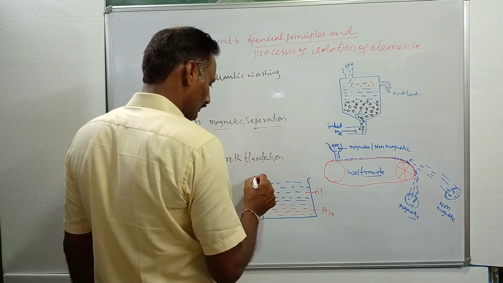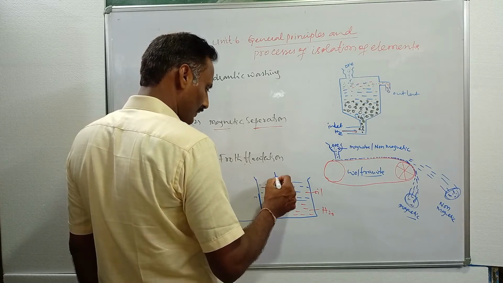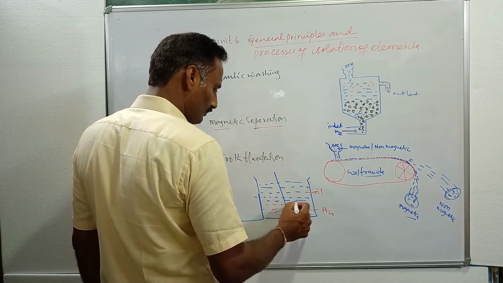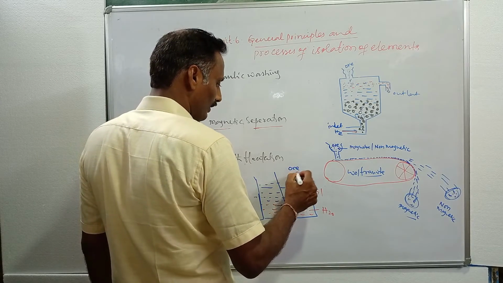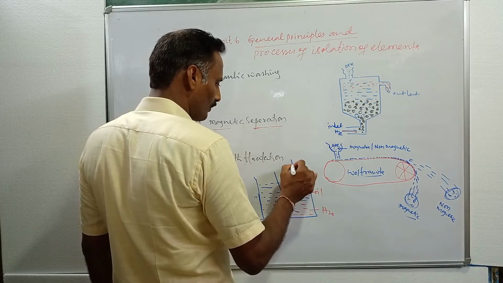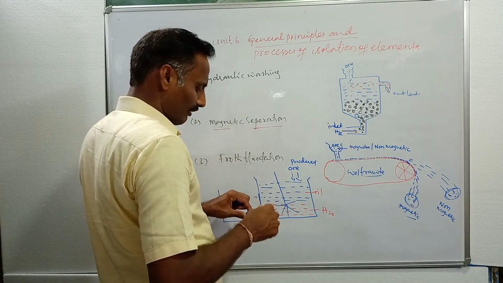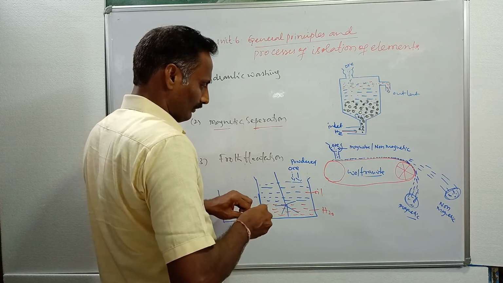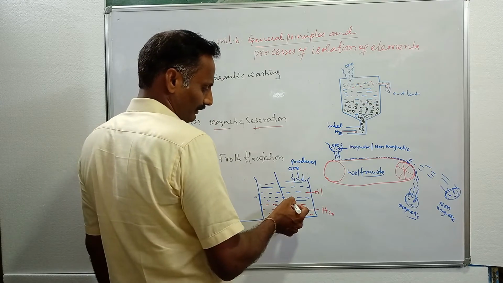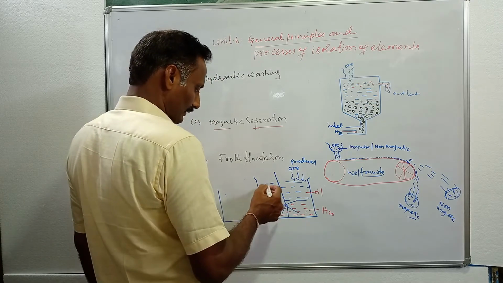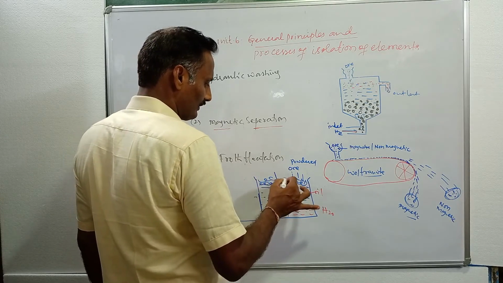This tank contains oil mixed with water, and here we are using a rotating paddle, which rotates and mixes both oil and water. Here we are dropping powdered ore particles from the top of the tank. On mixing with the rotating paddle, it forms a froth. Here you get froth.